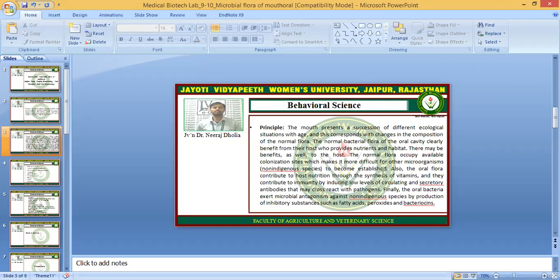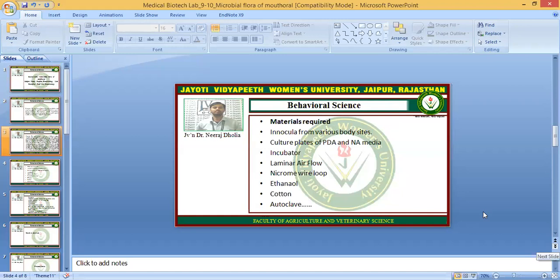The microorganisms present in our oral cavity contribute to host nutrition through the synthesis of vitamins, and they contribute to immunity by inducing low levels of circulating and secretory antibodies that may cross-react with pathogens. So they are beneficial to us, and they also get the benefit from us.